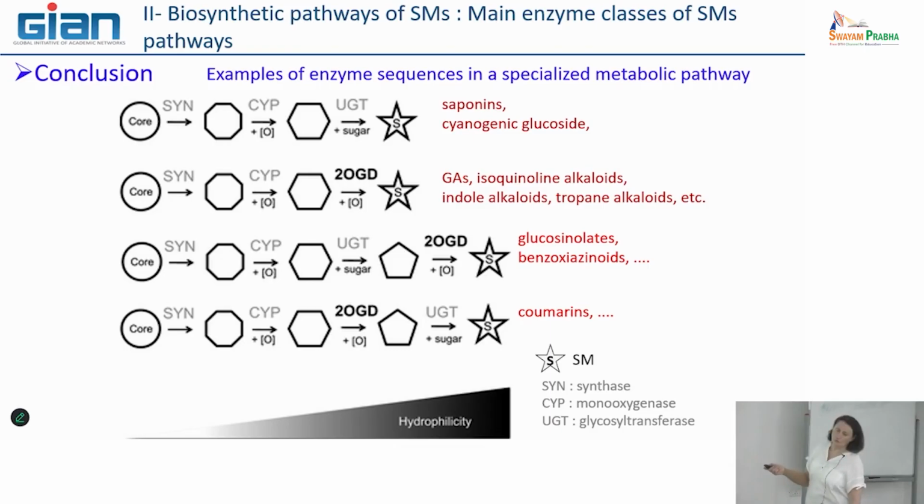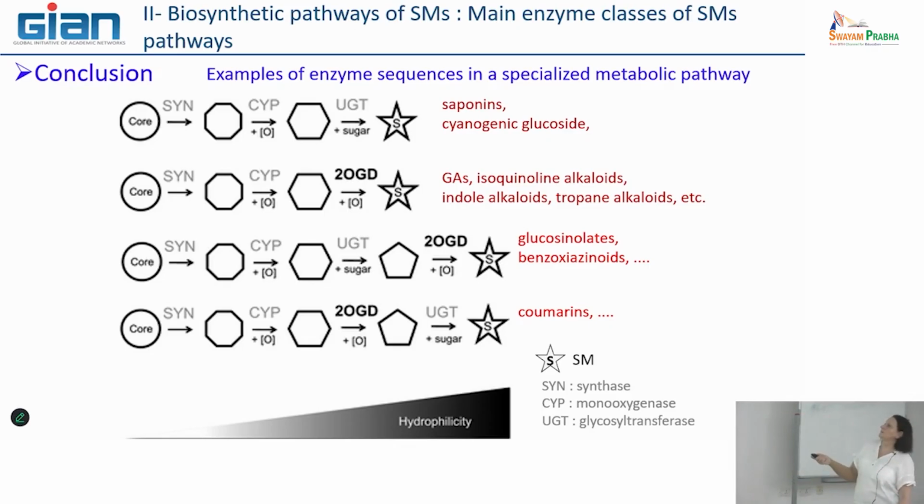Okay. With the same precursor, if we put not the same sequence, we start with a monooxidation, and after we apply 2-OGD, we obtain other types of final molecules, such as, for example, gibberellic acid, isoquinoline alkaloids, and so on and so on.